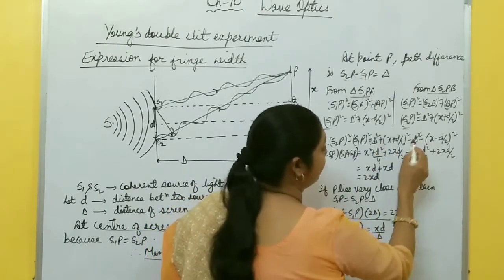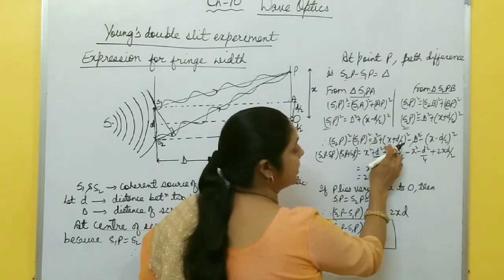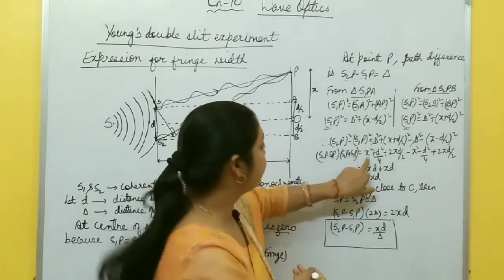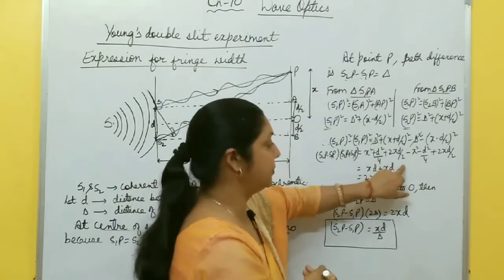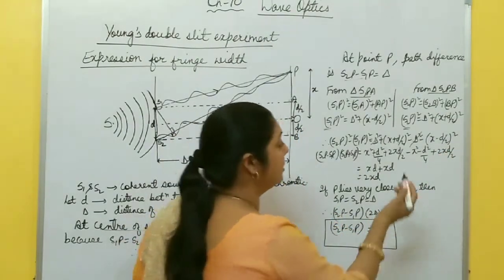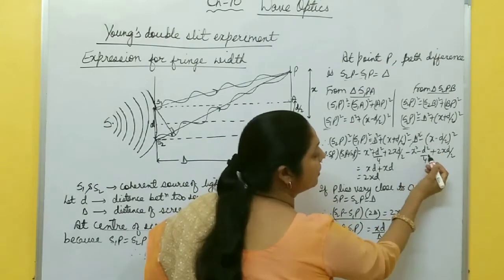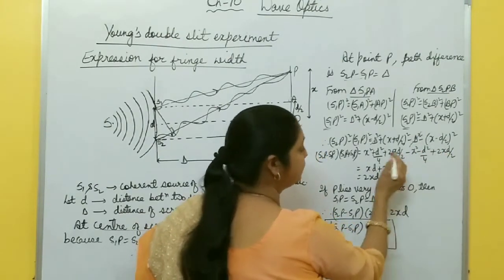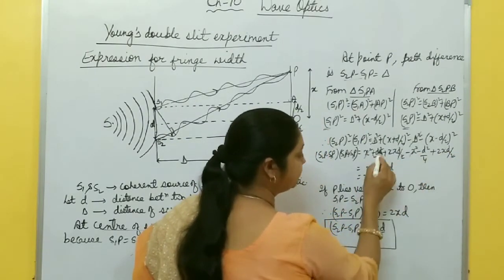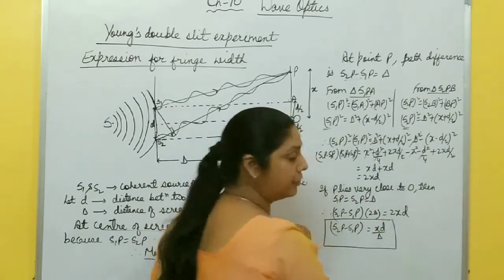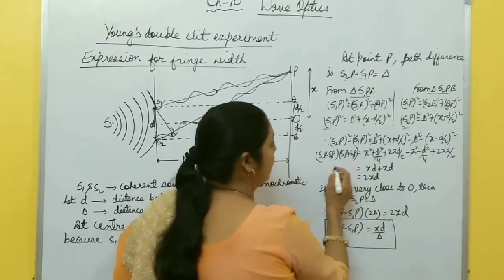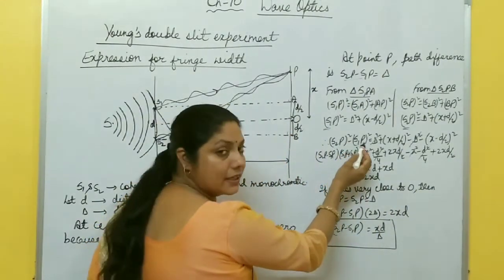This D square cancels. You open this one. (X plus D by 2) whole square means X square plus D square by 4 plus 2XD by 2, minus (A minus B) whole square, you know, A square plus B square minus 2AB. So here the minus sign is there. So minus X square minus D square by 4 plus 2XD by 2. Here the 2 cancels. X square positive, here negative. D square by 4 positive, D square by 4 negative. Only XD and XD is left. This becomes 2XD. And also, you know, S2P whole square minus S1P whole square.